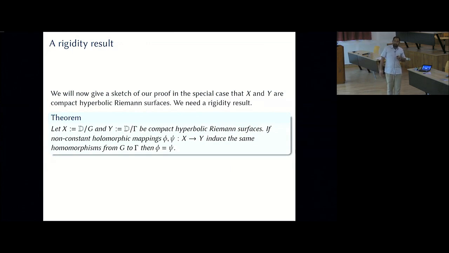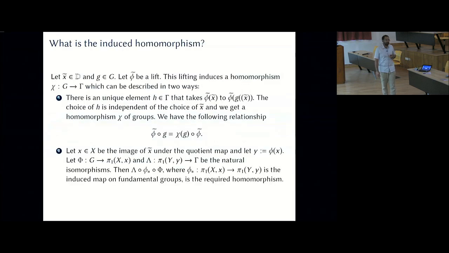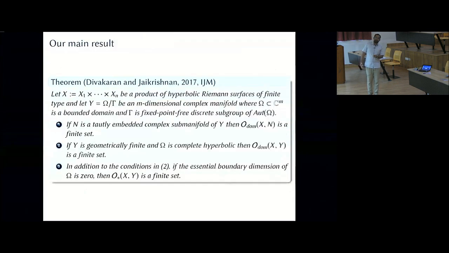But the techniques used by Imayoshi, after this is done, he continues to use further properties of this Fuchsian group, and that part is not at all clear whether it will be true in higher dimensions. So in particular, I like the simple normal families argument. You recover Imayoshi's result and you just use the same proof, you get a proof when X is actually Bn quotiented by a fixed point free discrete subgroup that behaves nicely. So that's it. I think I'm done.